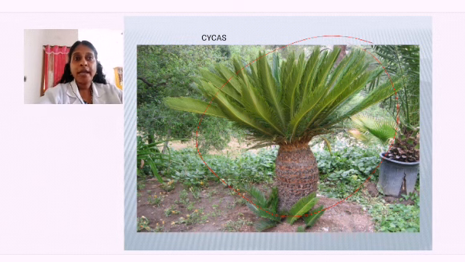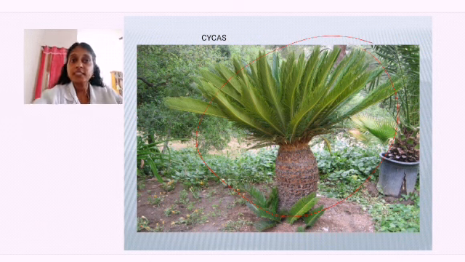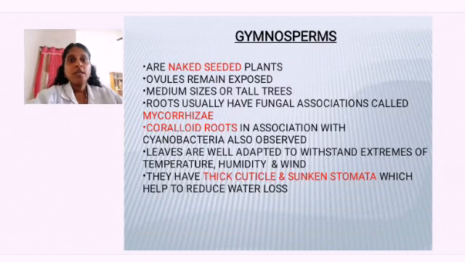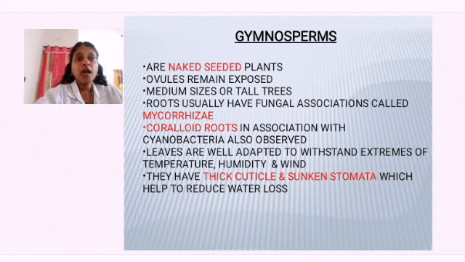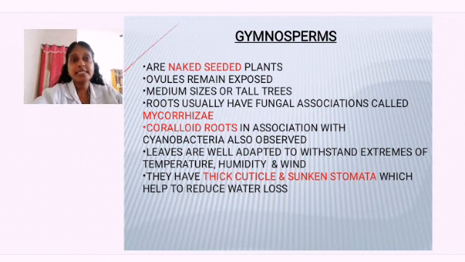So in plant kingdom, what and all we have covered? We have already covered algae, then we covered bryophytes, then we covered pteridophytes. Now we are moving on to the next topic, that is gymnosperms. Now gymnosperms, they are called naked seeded plants. First is the characteristics. They are naked seeded plants.